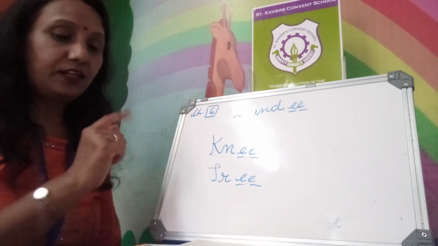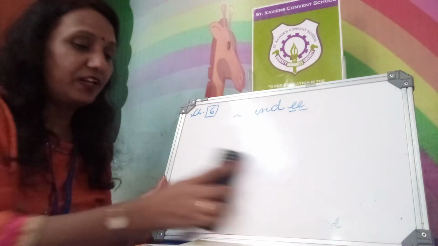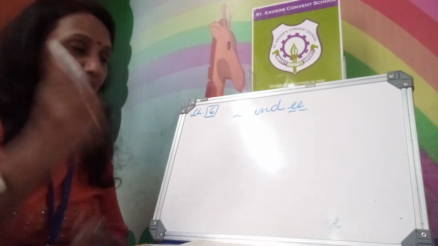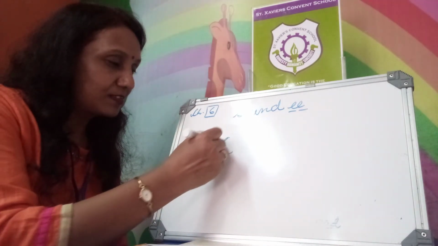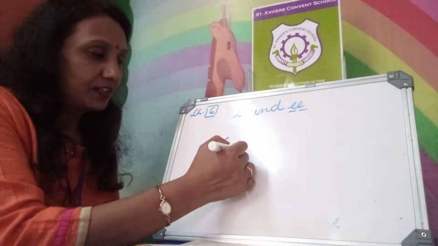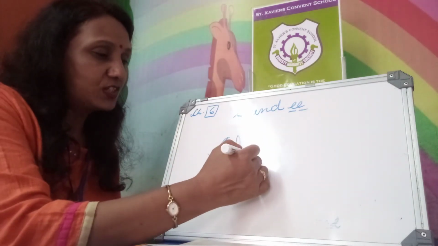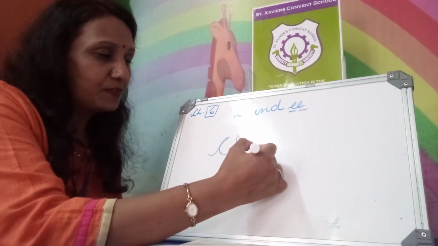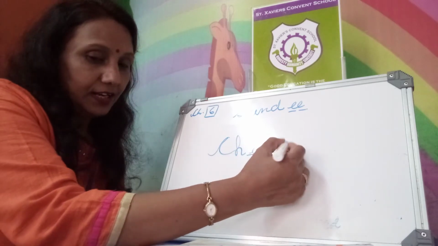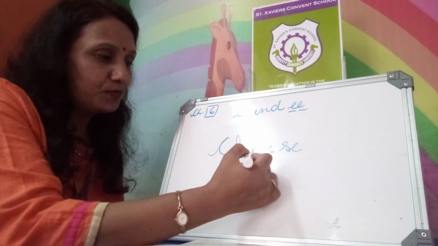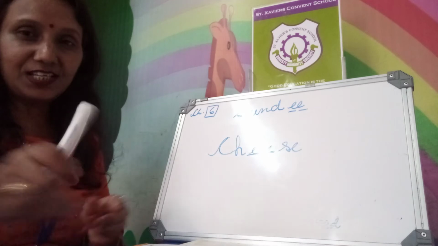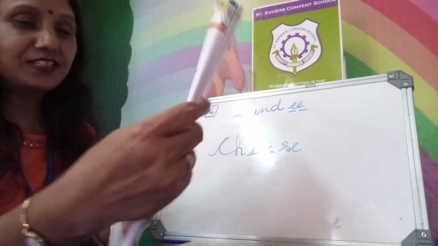So, tree spelling. Now the spelling of cheese. We love eating cheese, cheese in pizzas and sandwiches. Spelling of cheese, C, H, you fill in double E, then S, E. It will become cheese. We love eating cheese, in sandwiches and pizzas.